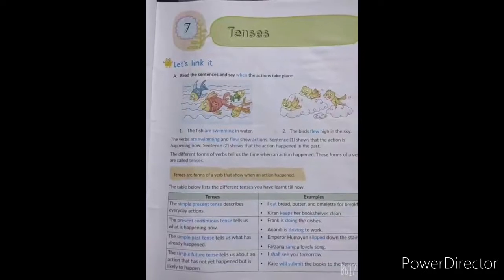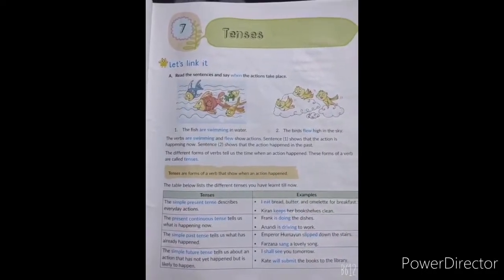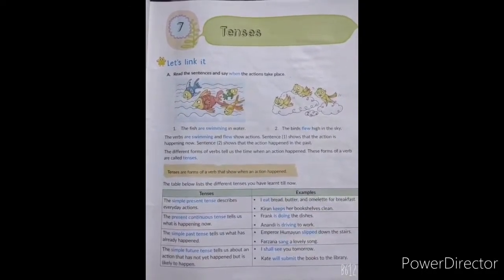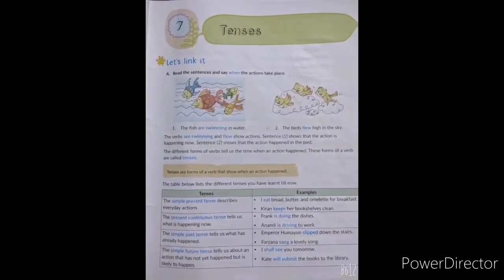So in this video I will be doing the textual exercises of lesson 7 in your English grammar book. So what you have to do students, you have to take out your English grammar book and as I tell you the answers, you have to write all the answers in your English grammar book. So students, get ready and place your English grammar book in front of you. Students, open page number 49, lesson 7, tenses.